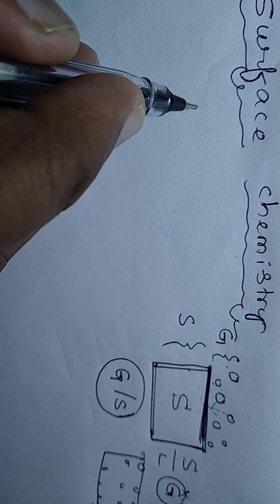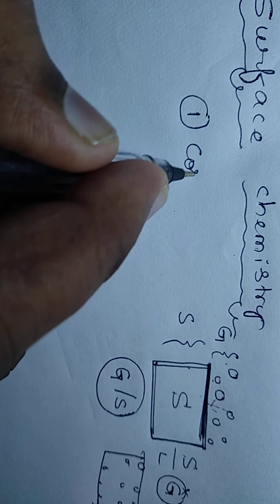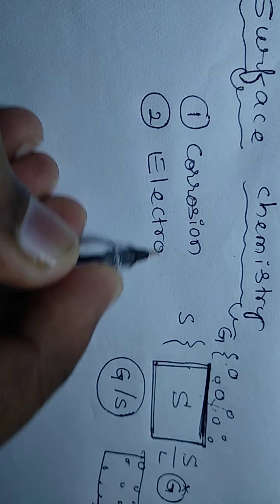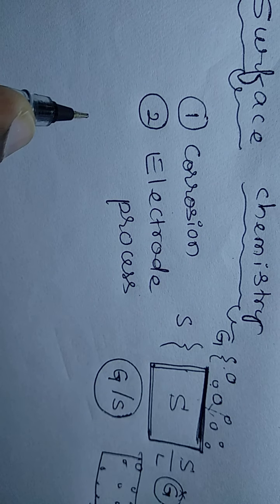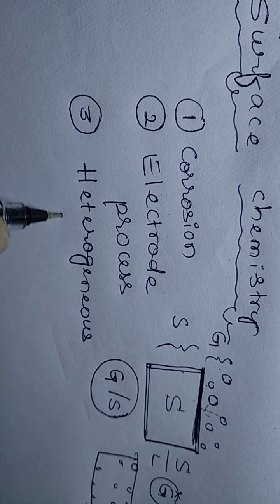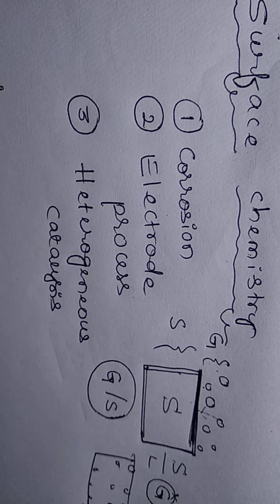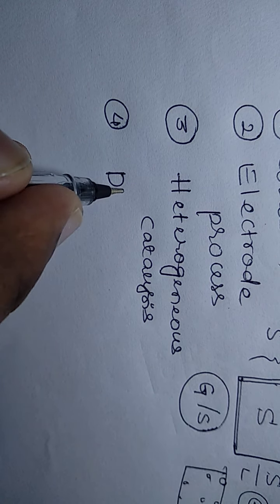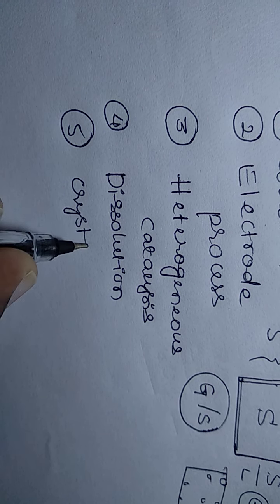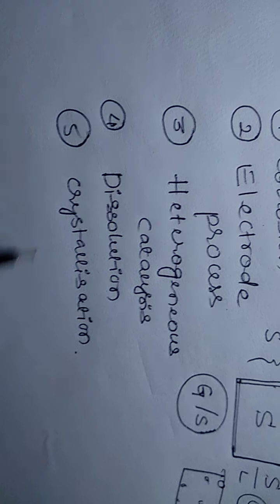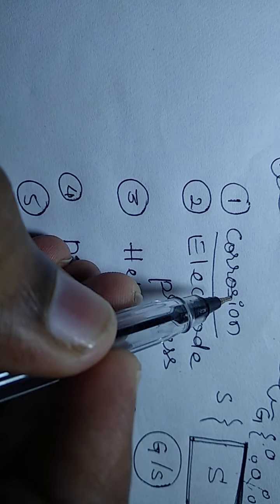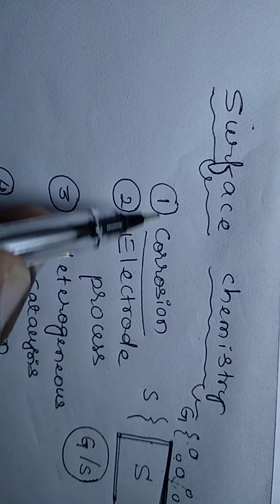And this surface chemistry has many uses in other phenomena, such as corrosion or rusting of iron, then electrode process, then third one, heterogeneous catalysis, then fourth one, dissolution, then fifth one, crystallization. So first one, corrosion.